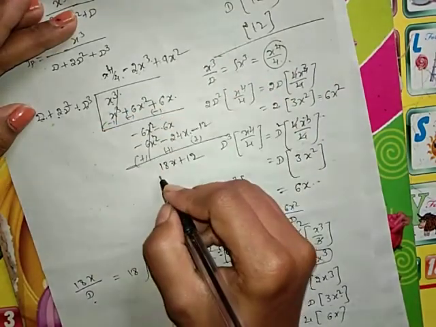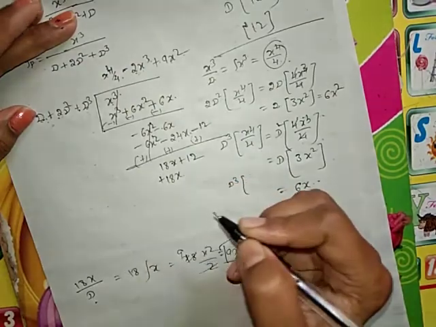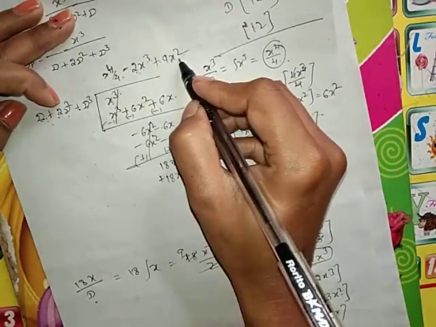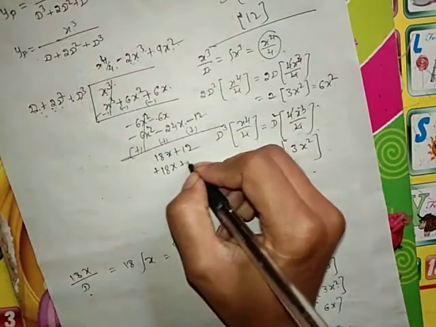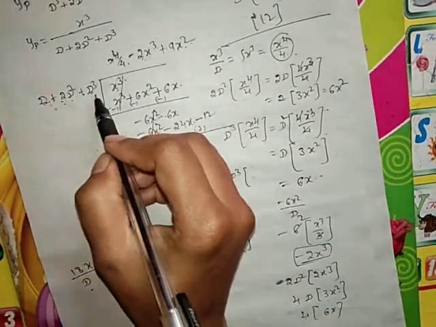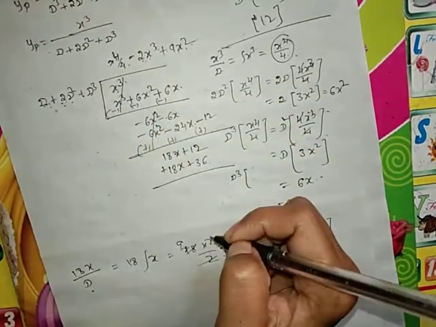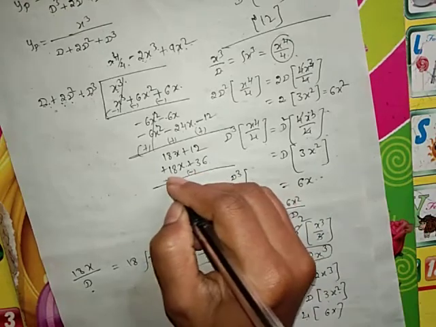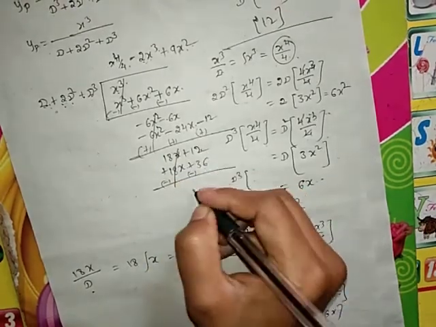Plus into plus. Derivative of 9x square is 18x. Second derivative of 9x square into 2: second derivative of 9x square is 18, and 18 into 2 is 36. Already the second derivative is constant, so the third derivative of 9x square becomes 0. Reverse the signs. Minus 36 plus 12 minus 24.